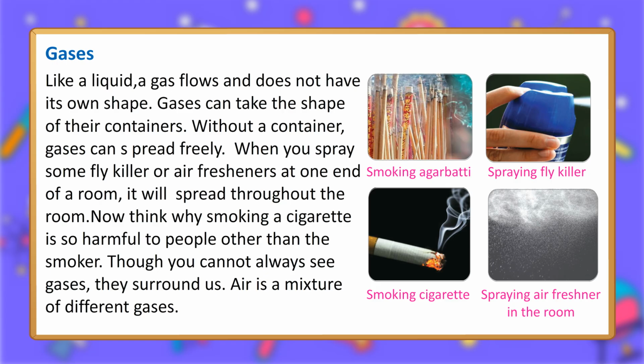Gases. Like a liquid, a gas flows and does not have its own shape. Gases can take the shape of their containers. Without a container, gases can spread freely. When you spray some fly killer or air fresheners at one end of a room, it will spread throughout the room. Now think why smoking a cigarette is so harmful to people other than the smoker.